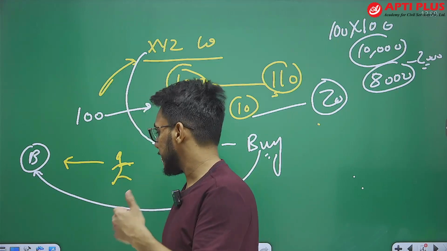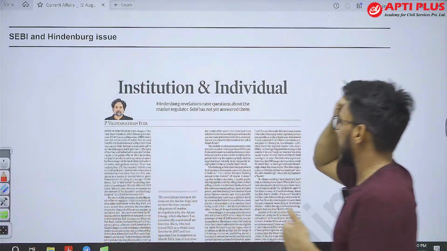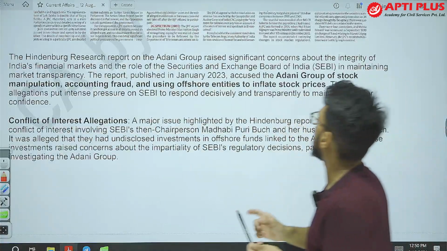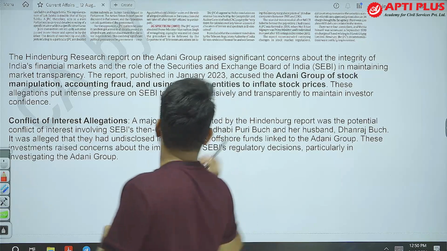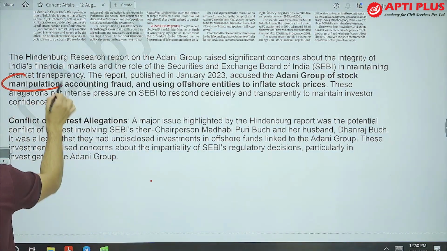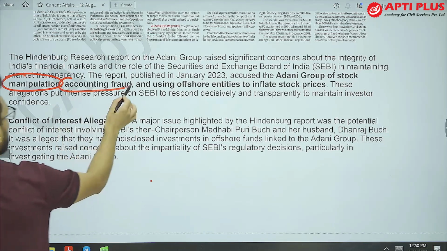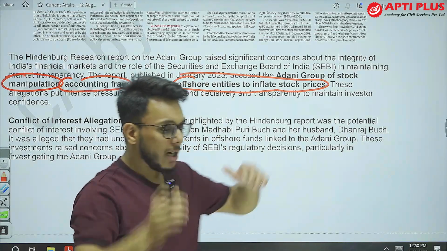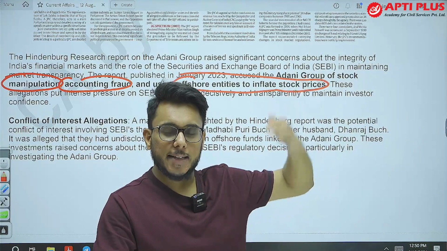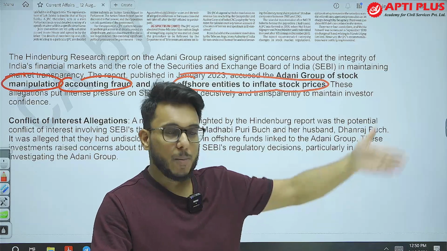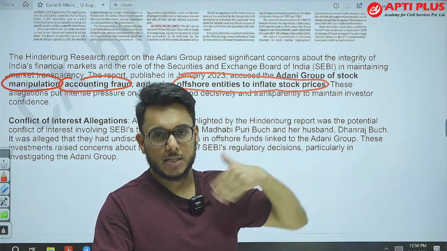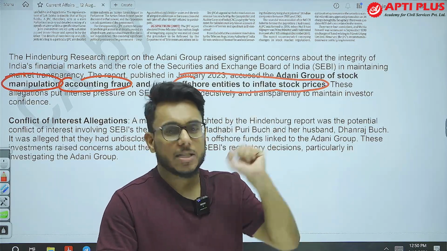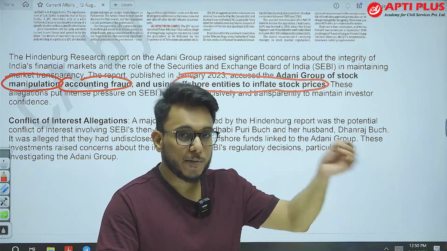Now, what happened? More than 1 year back, the Hindenburg report was released in January 2023, and they said that the Adani Group carried out stock manipulation and accounting fraud, and used offshore entities to inflate the stock prices. Offshore entities were investing in Adani shares, and the price of Adani shares that went up was artificially manipulated. They made all these allegations, and they also presented proofs.